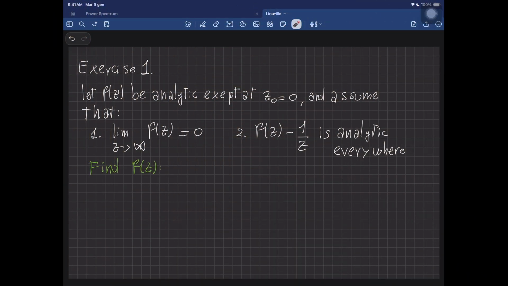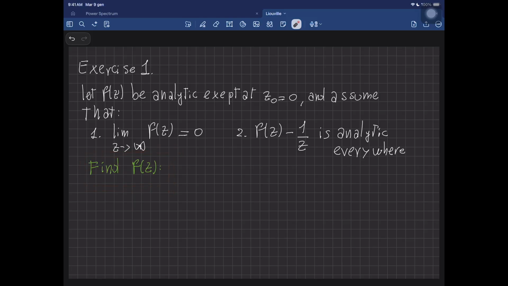So, let's see our theorem in action. As the first exercise, I want you to consider f(z) to be analytic in the whole complex plane except at the point z0 equal to 0. Furthermore, we're going to assume that the limit of f(z) as z goes to infinity is equal to 0, which is going to be crucial, and also that f(z) minus 1 over z is analytic everywhere in the complex plane. Our objective is to find this function f(z).